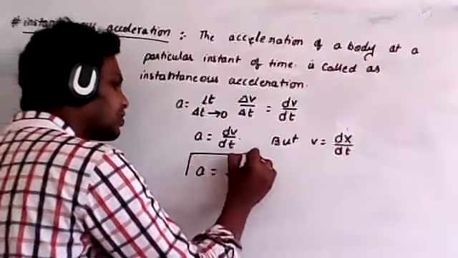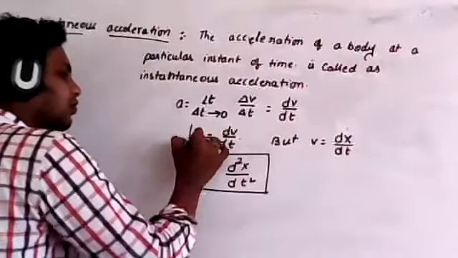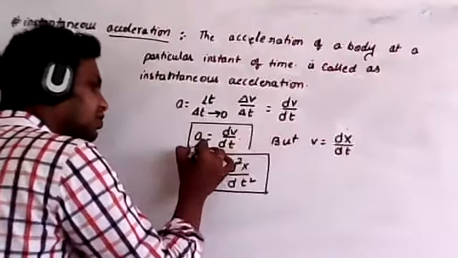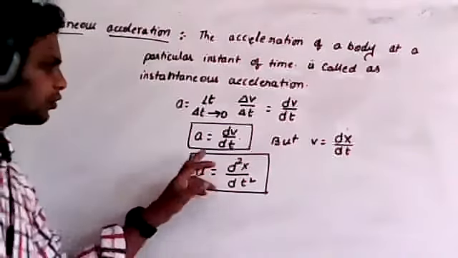This is the expression for acceleration in terms of displacement, and that is the expression for acceleration in terms of velocity. I hope you understood this point.